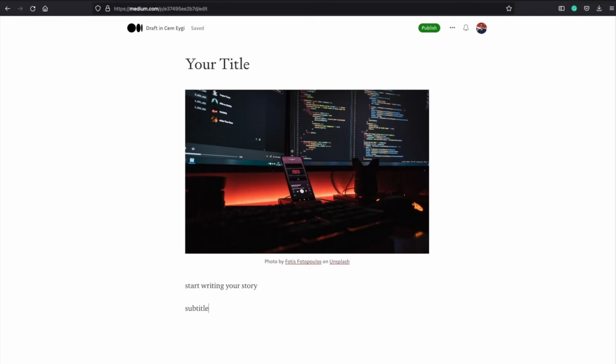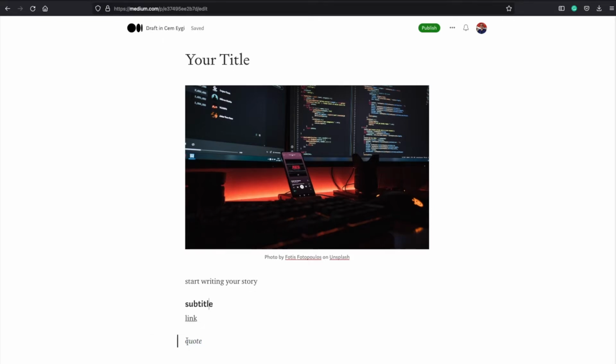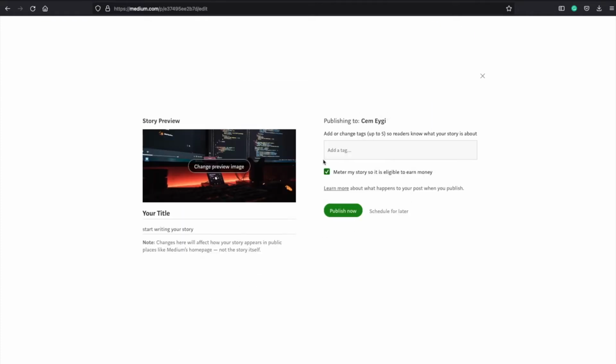You can also add subtitles, links, and quotes to your stories. Once your story is finished, click on the publish button and it will take you to the last configuration step, where you can change the image if you like, or your title and your description. Here you can add some tags so other people will be able to see your story. You can also select your story to make it eligible to earn money or not, but I will come back to this later. And if you click on publish now, then your story will be live.